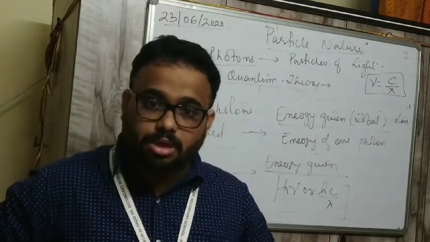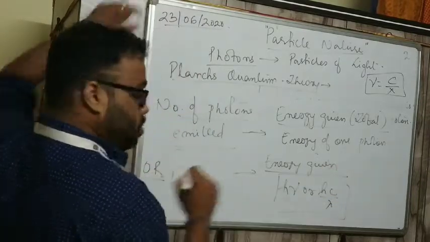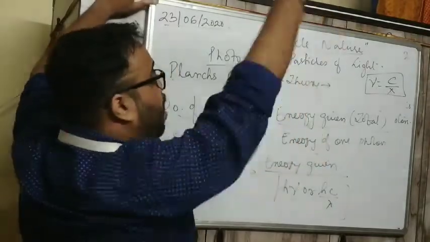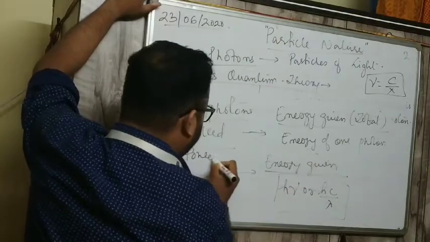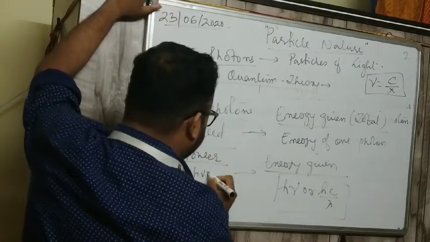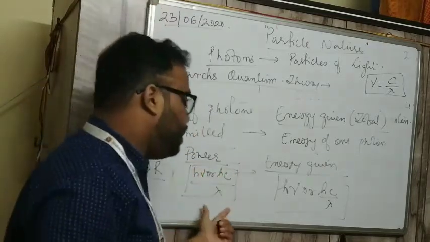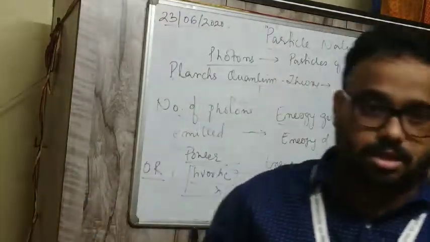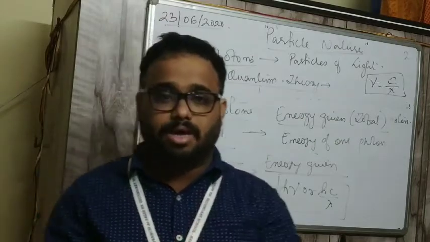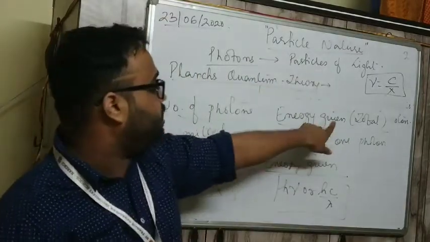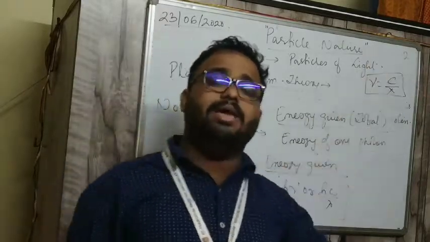Understood? There is one more formula for the number of photons. If power is given, suppose the power of the light is 25 watt, then instead of energy it will be power given divided by h nu or hc by lambda. So if lambda is given, first take out the energy of one photon, that is hc by lambda. After that, the number of photons is the energy given in the question divided by the energy of one photon, that is h nu or hc by lambda.